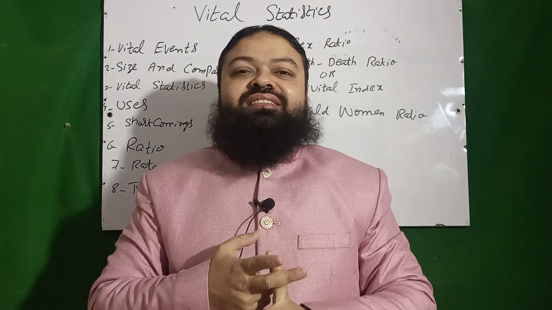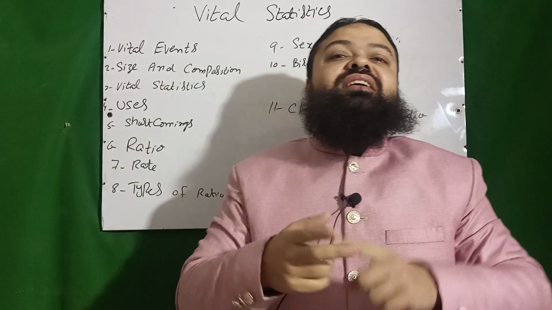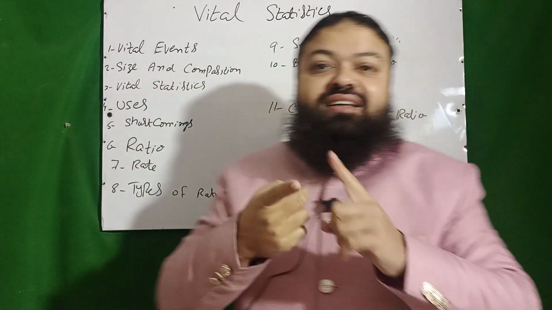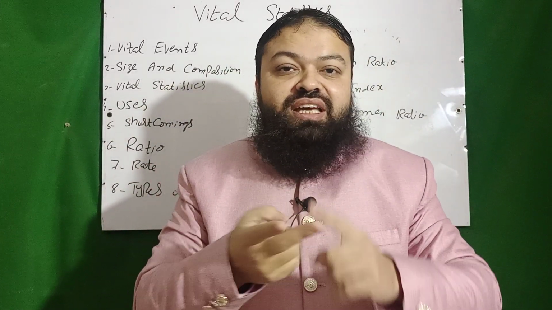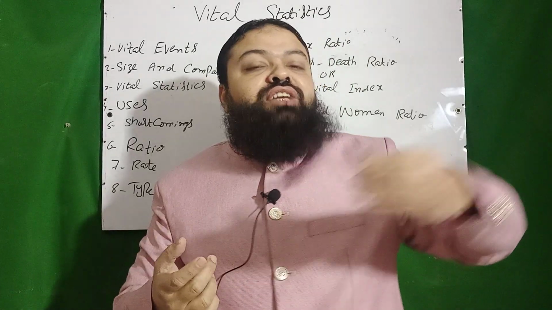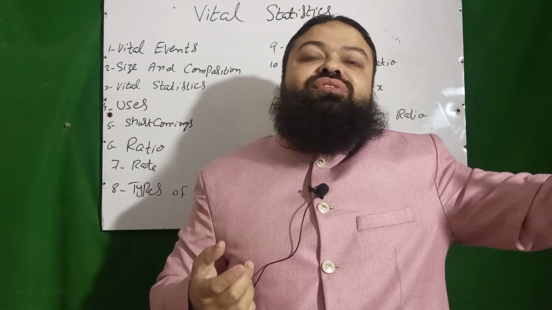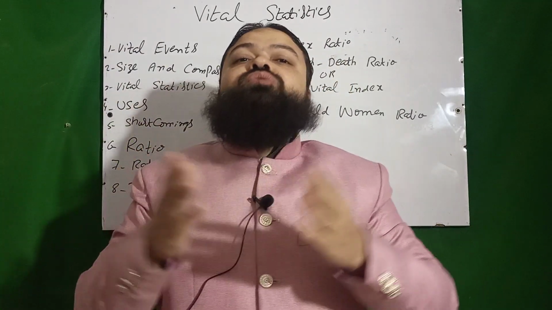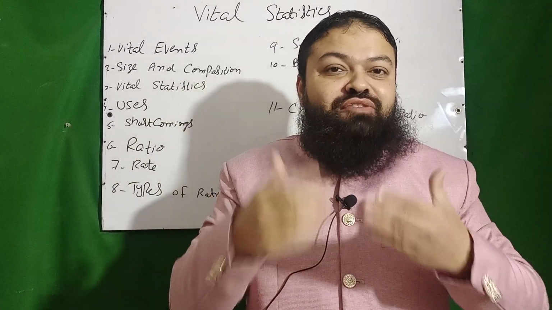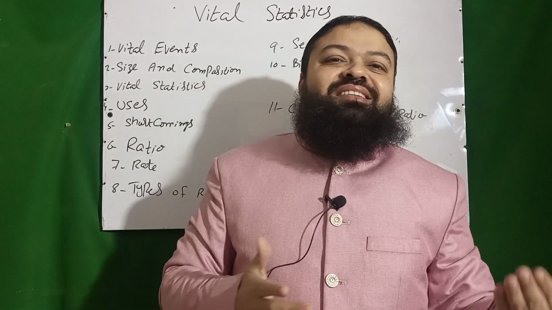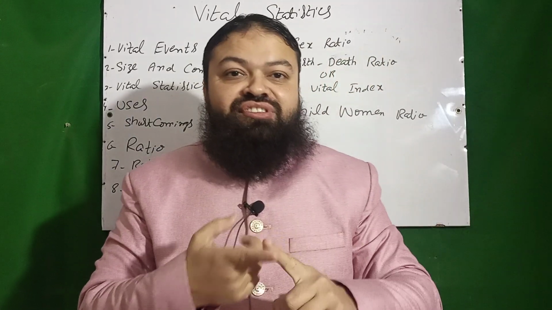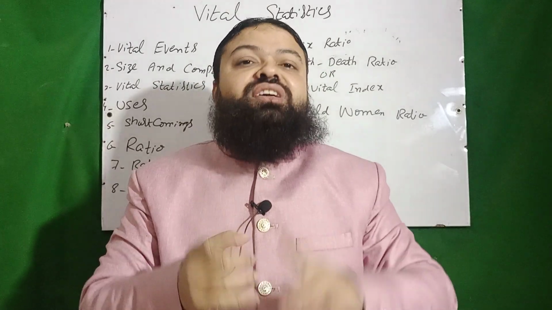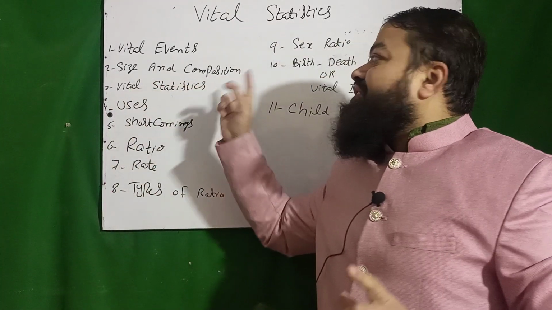Now there are some events which change the composition of the population, of the human population, and these are divorces and marriages. If there is a marriage of a woman, she will be shifted to her husband's house. That is the composition. If you have migrated, actually you have gone to America, Canada, Australia, that is the shifting. You have shifted from Pakistan to America. These factors, divorces, marriages, widows, migrations, all change the composition of the population.